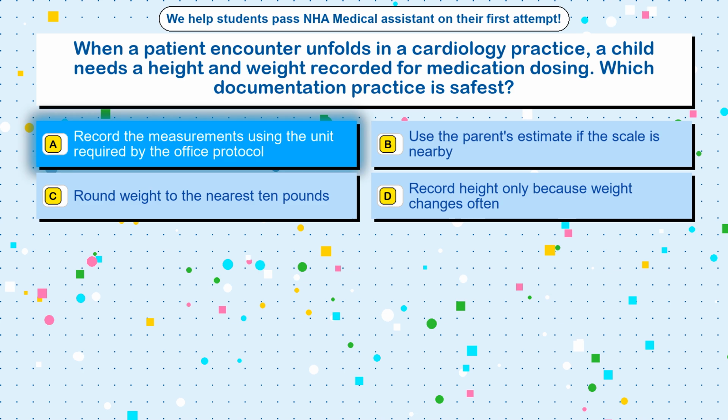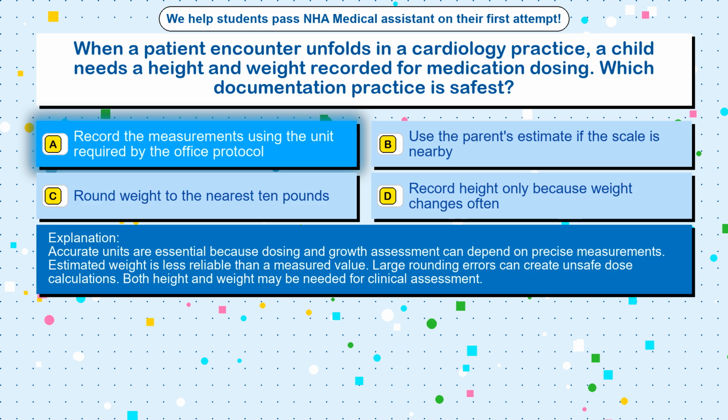The correct answer is option A. Record the measurements using the unit required by the office protocol. Accurate units are essential because dosing and growth assessment can depend on precise measurements. Estimated weight is less reliable than a measured value. Large rounding errors can create unsafe dose calculations. Both height and weight may be needed for clinical assessment.